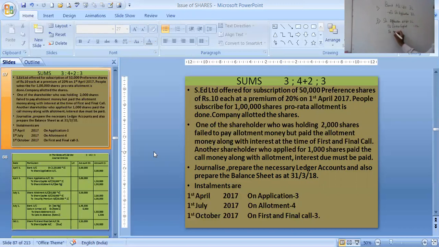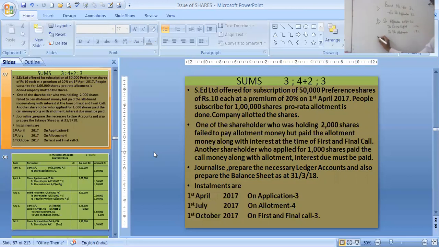And the rest of the money to share allotment. Entire money can be used in share allotment because it is almost 6 rupees into 50,000, that means entire money. Share allotment 1.5 lakhs. See, entire money we have received almost. Let's see, we will understand whether we have received the entire money or not.